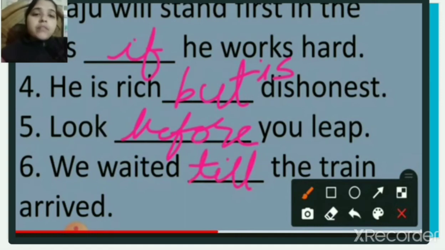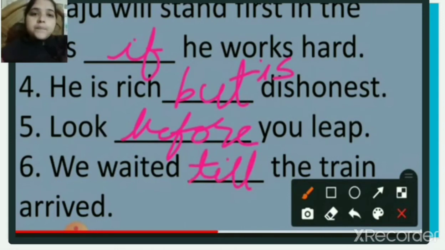Number 5: look before you leap. Number 6: we waited till the train arrived.